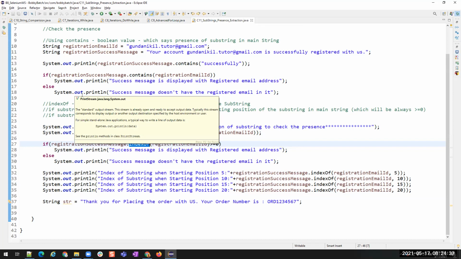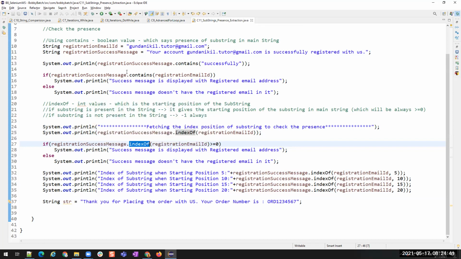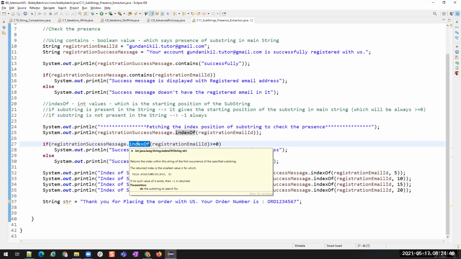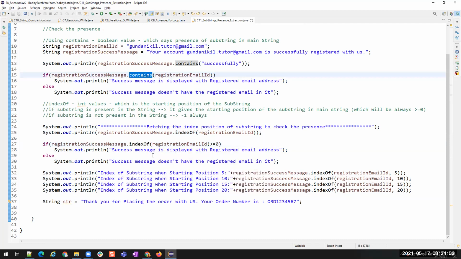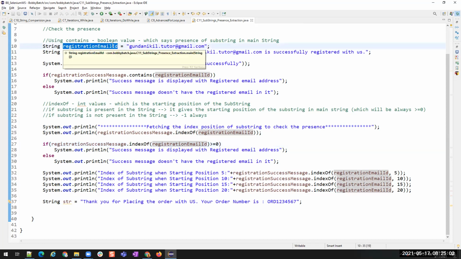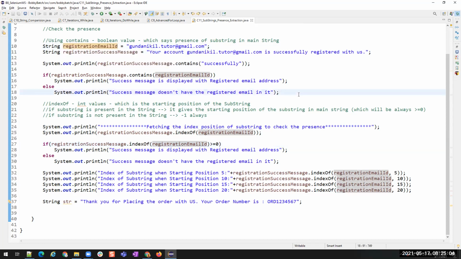So basically, contains will give us a Boolean answer, whereas indexOf will give a numeric answer. Is that what I understood? Exactly. This is going to return a Boolean value, and this is going to return a numerical or integer value. But you should also remember that the integer value is the starting position of this substring. Okay, got it. Yeah, thank you.